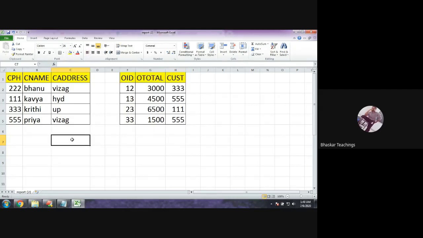So a join operation is needed if I want to get data from both the tables. Suppose the query is like this: get the customer names along with their order bill amount.